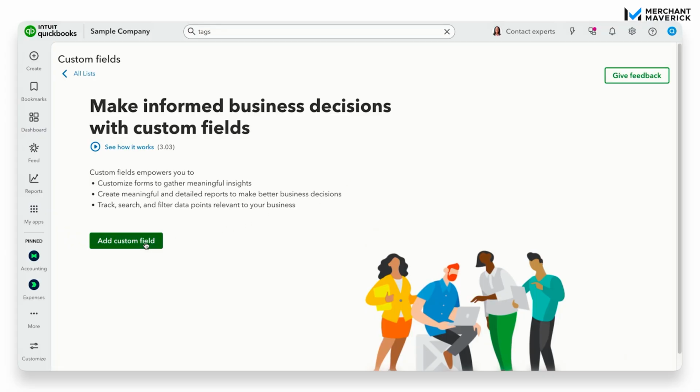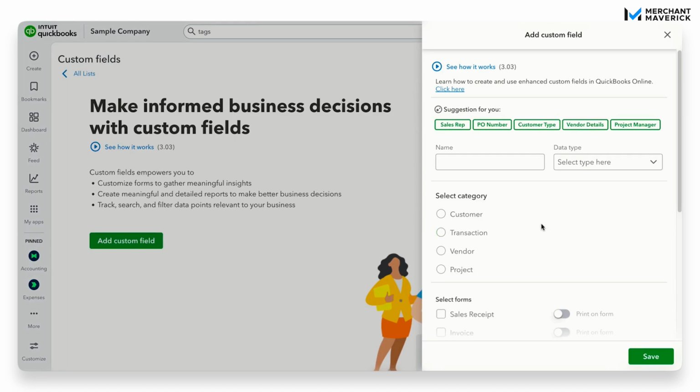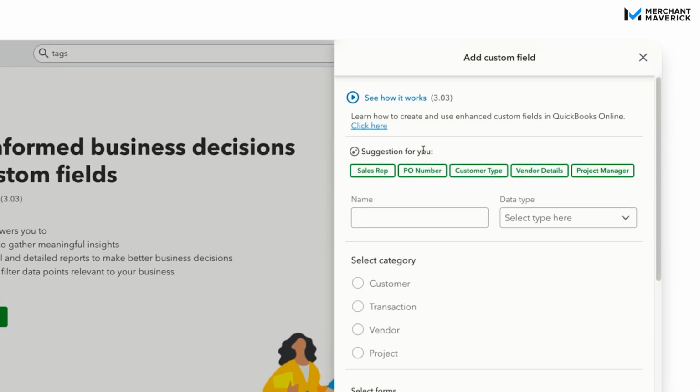So we are going to create a custom field. You're just going to go to the bottom right here, click on the green button, add custom field, and you're going to get this pop up on the right side of your screen. QuickBooks at the top does provide a video to show you how enhanced custom fields work, so you can click on that if you want to watch that, and then it has some suggestions for custom fields. So we're actually going to go in with one of the suggestions, sales rep. If you have multiple sales reps and you want to track what sales they are making, highly recommend adding this. This isn't something that's going to be tracked in QuickBooks by default.